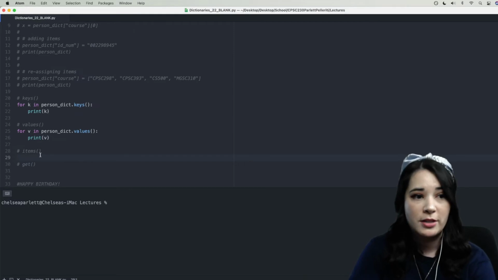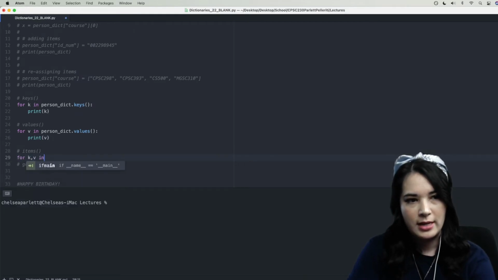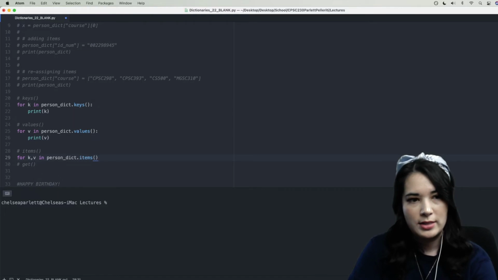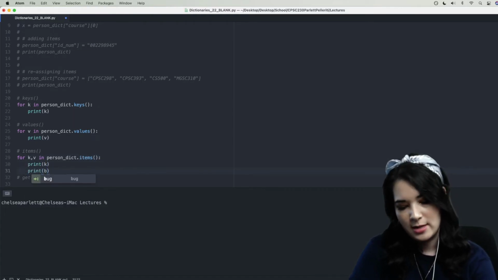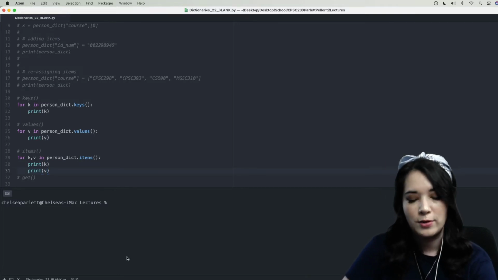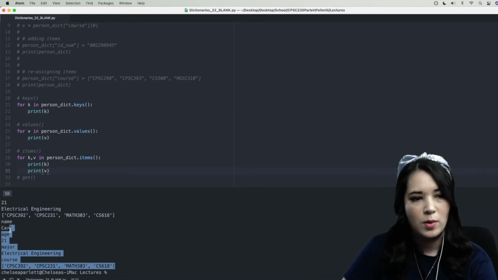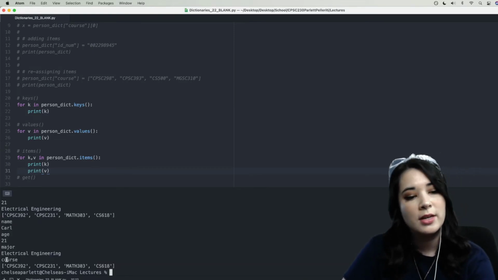All right, and last but not least, we can say for K, V in person_dict.items, which will return tuples, we can say print K, print V. So this is going to print the key and then the value for each of our items. We'll go ahead and run this, and you can see that's exactly what it does. It prints name and then Carl, age and 21, major in electrical engineering, and course, and then the list of courses.